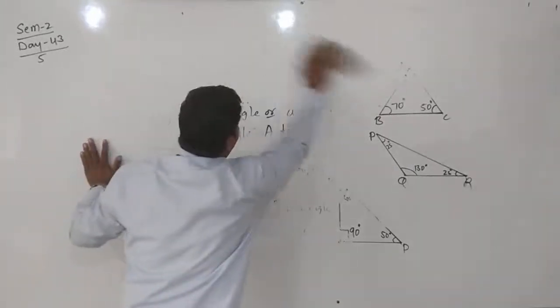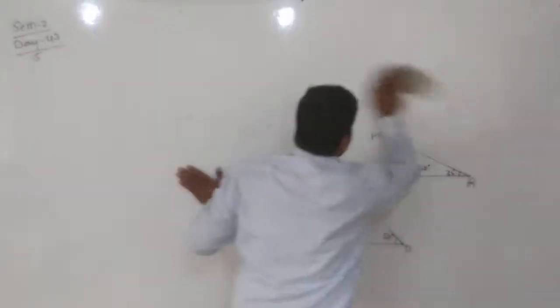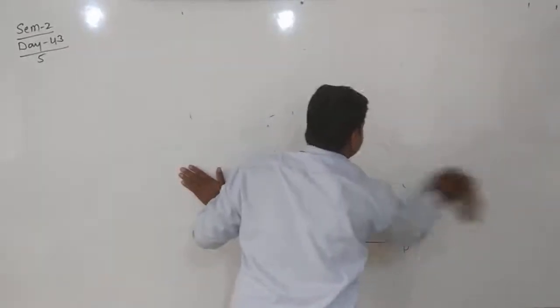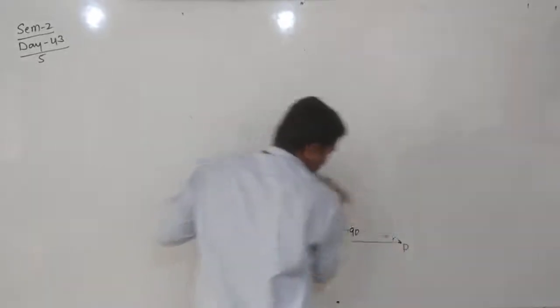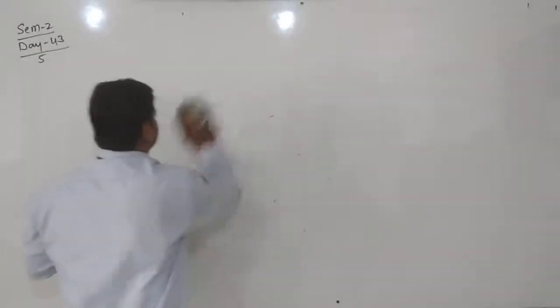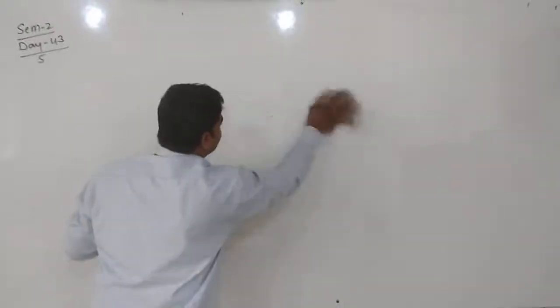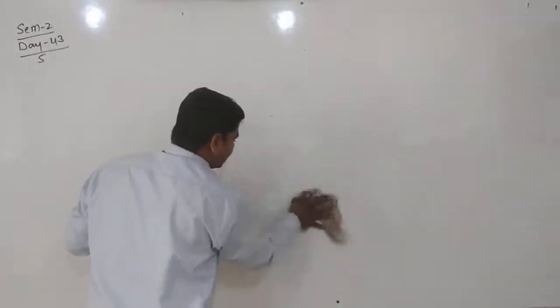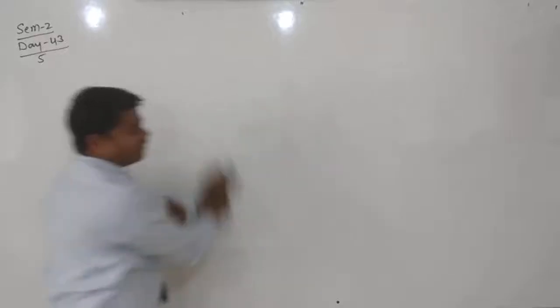That is the first property. On that we can see some examples. And second property: the sum of any two sides of a triangle is always greater than the third side. These are the two main properties.